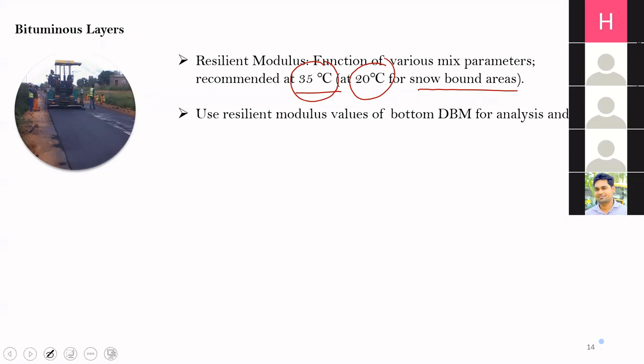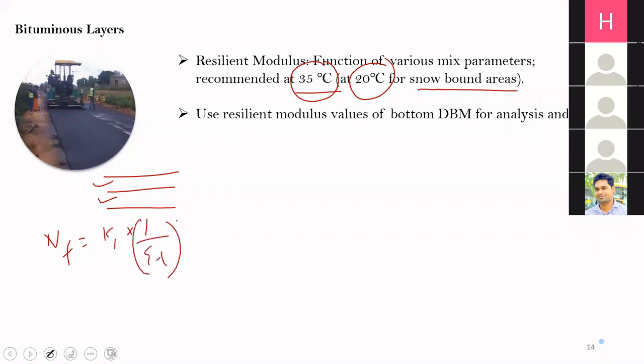Here you see the bituminous layer; as I said, it is constructed in 2 layers. This is the binder course, and this is the surface course. The resilient modulus which we will use in the fatigue equation, that is NF equal to K1 into 1 by epsilon T to the power K2 into 1 by E to the power K3. So this is the fatigue equation.